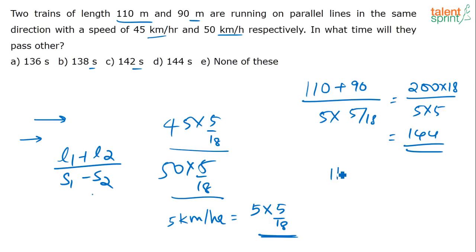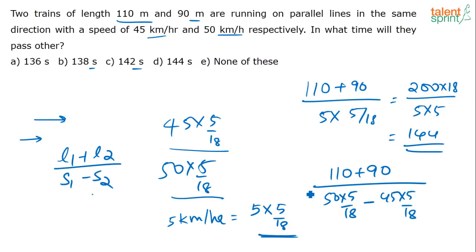Or the other way you can do it is just 110 plus 90 divided by, this is 50 into 5 by 18, minus, in terms of meters per second I am saying, 45 into 5 by 18. Do it here and simplify it towards the end, so that you don't waste time with the simplification, because when you simplify this you will end up getting point values. I think this is 12.5 or whatever. So wasting time, let's not do it this way. Directly substitute it here, and in the end you can find the answer. That will be easier. So the answer you would get would be 144 seconds, that is option D.